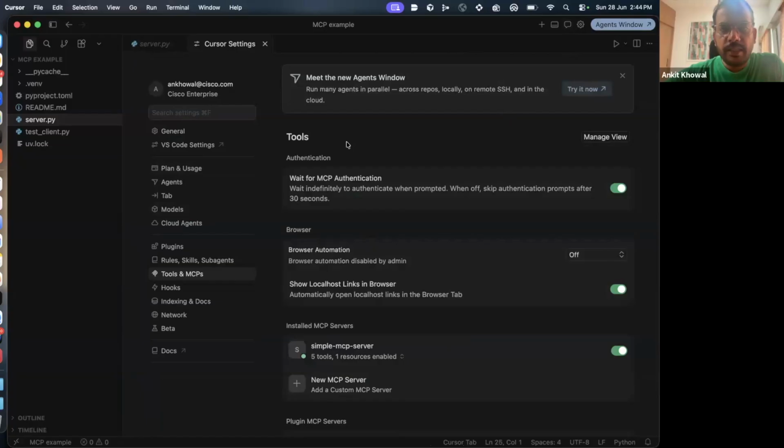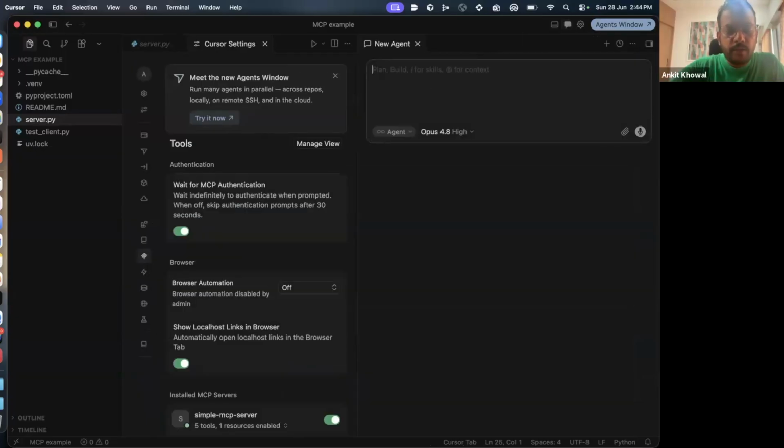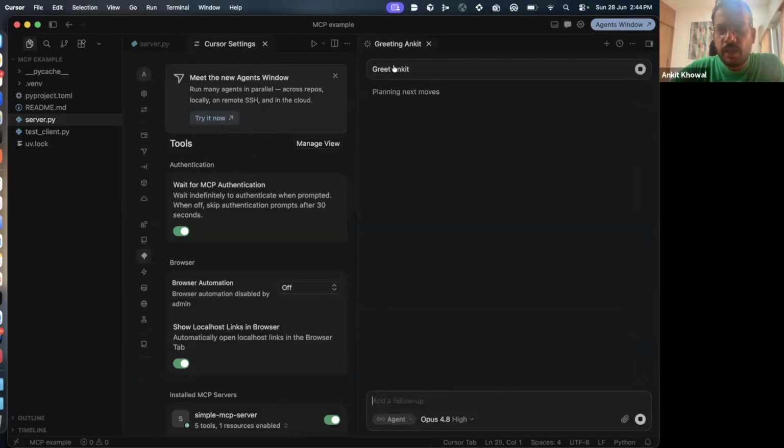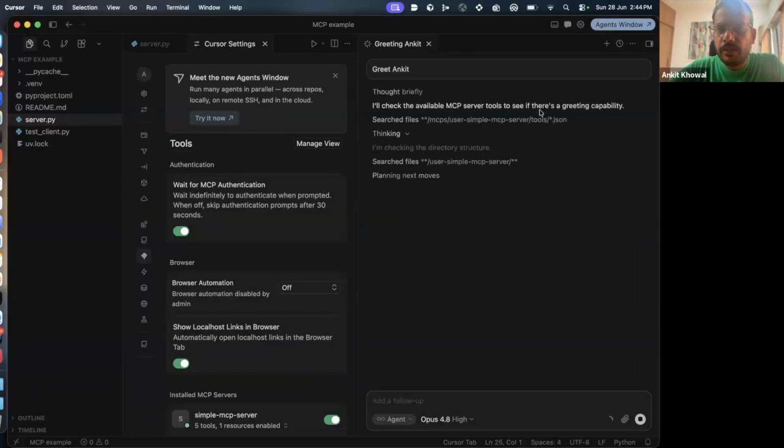So basically Cursor is an MCP client. MCP clients talk to MCP servers to get some tasks done. This is an MCP client, and I'm already connected to an MCP server. Now let's say I give a question: greet Ankit. Let's see if it recognizes whether it has to make a tool call or not. It says it will check the available MCP server to see if there is a greeting capability. It should already know, since there's a greet tool. Let me read the schema before calling.